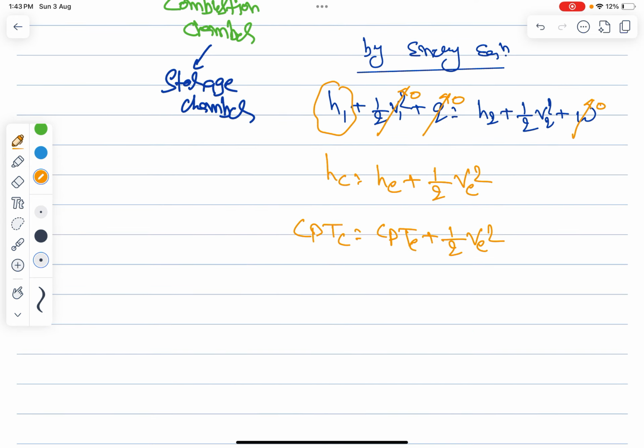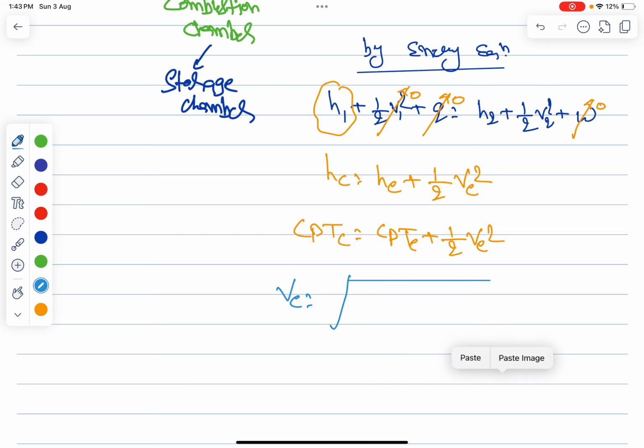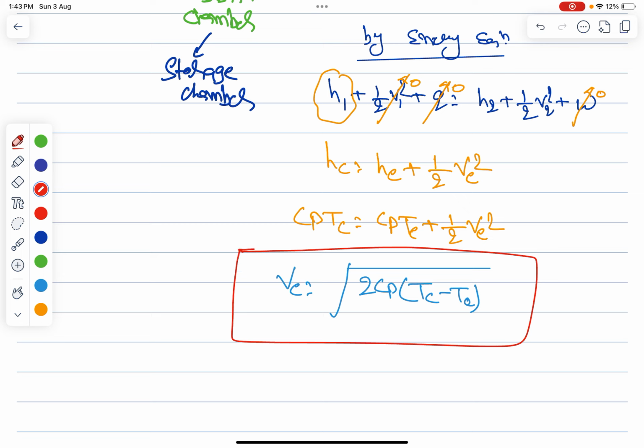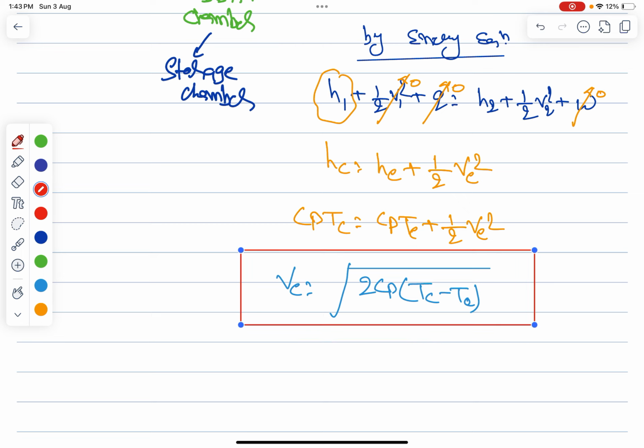If you take this, after some time you will get V_e is equal to root under 2 Cp into T_c minus T. So always you remember the chamber temperature will be always higher than the exit temperature, for sure.